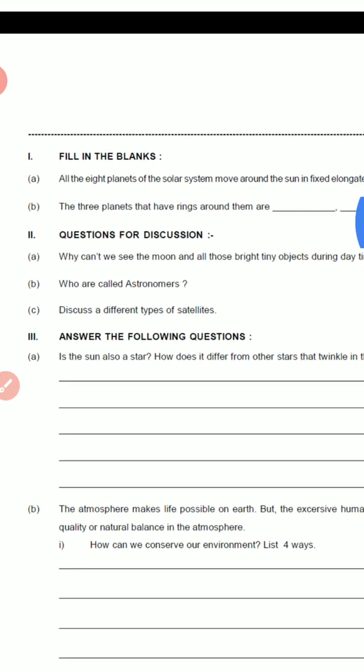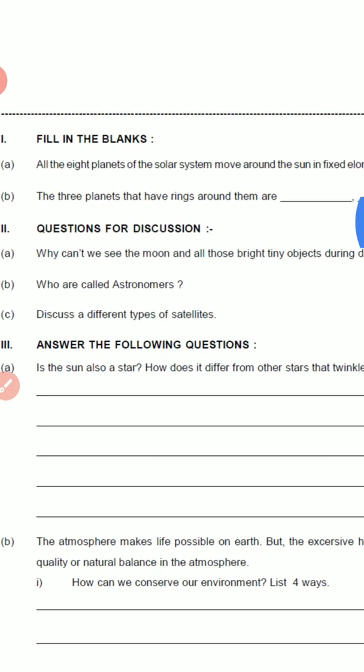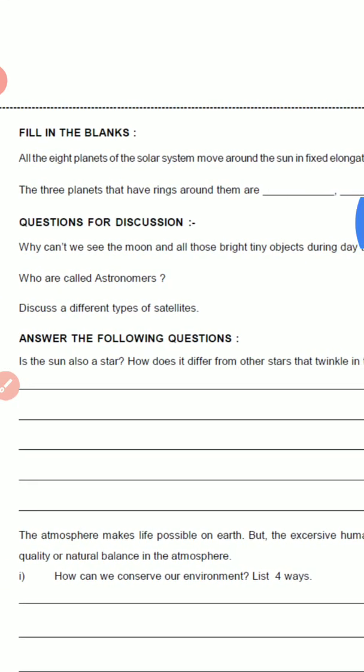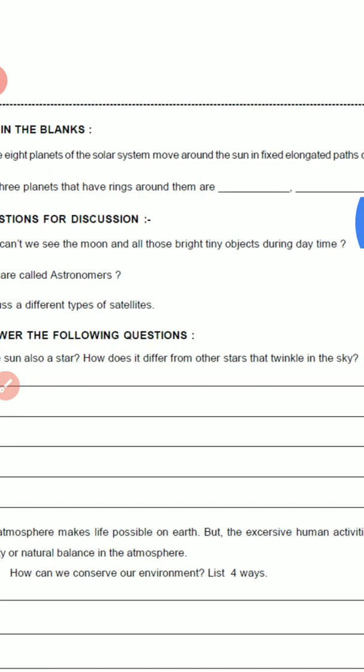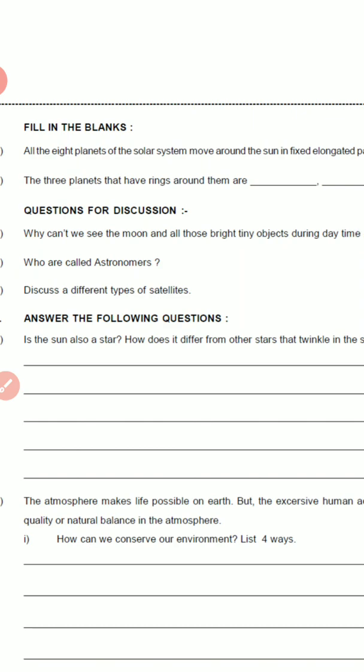Now, questions for discussion. A1. Why can't we see the moon and all those bright tiny objects during the daytime? So it is asked that why in the daytime we are unable to see the moon and all the stars. The answer is that during the daytime, as the sunlight is in large amount, we cannot see the stars and other celestial bodies in the sky.